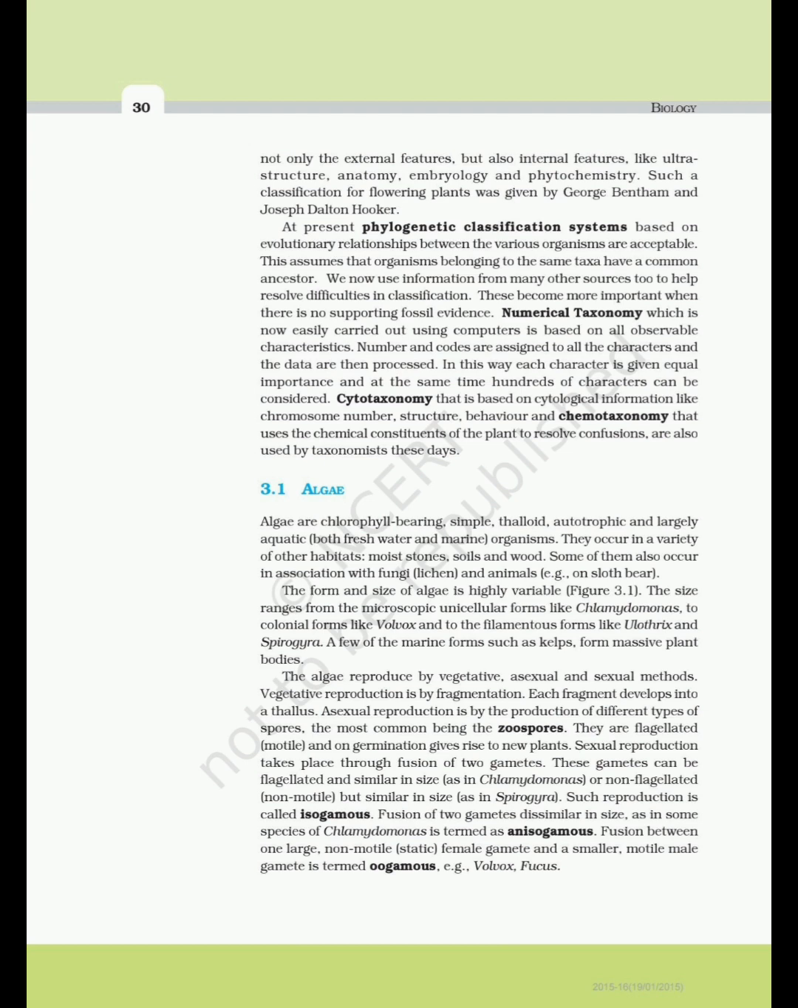These gametes can be flagellated and similar in size as in Chlamydomonas, or non-flagellated, non-motile but similar in size as in Spirogyra. Such reproduction is called isogamous. Fusion of two gametes dissimilar in size, as in some species of Chlamydomonas, is termed as anisogamous. Fusion between one large, non-motile, static female gamete and a smaller, motile male gamete is termed oogamous, e.g., Volvox, Fucus.